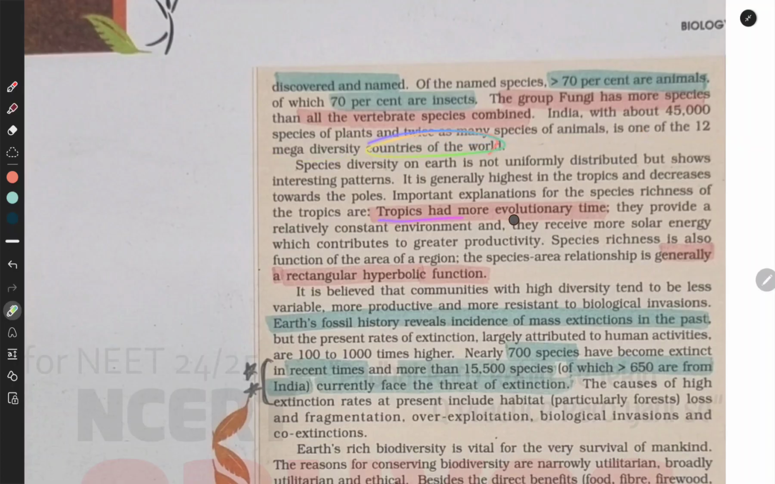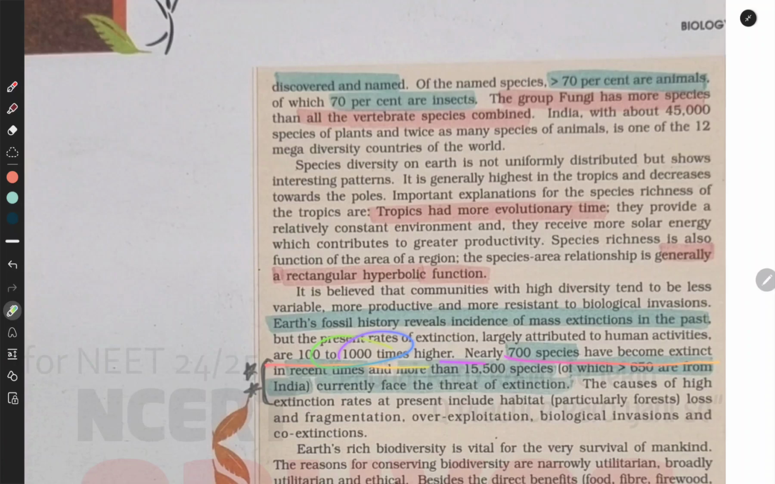Tropics have had more evolutionary time. Species richness is also a function of the area of the region. The species-area relationship is generally a rectangular hyperbolic function. It is believed that communities with high diversity tend to be less variable, more productive, and more resilient to biological invasions. Earth's fossil history reveals incidents of mass extinctions in the past, but the present rates of extinction, largely attributed to human activities, are 100 to 1000 times higher.